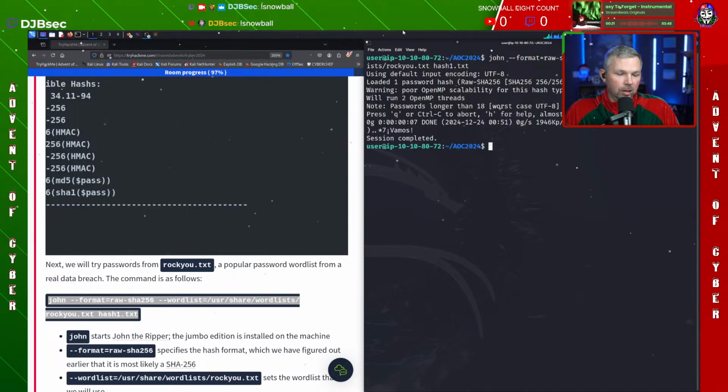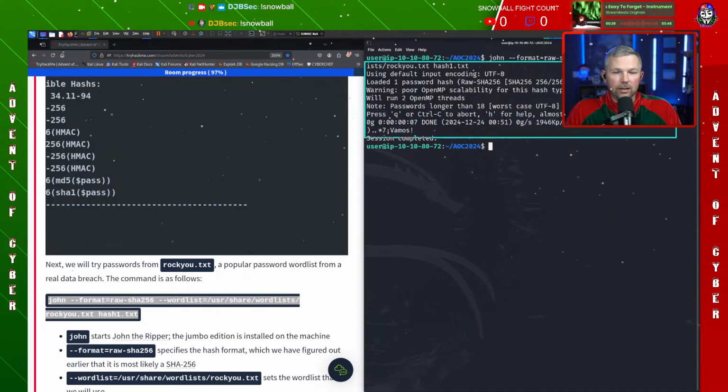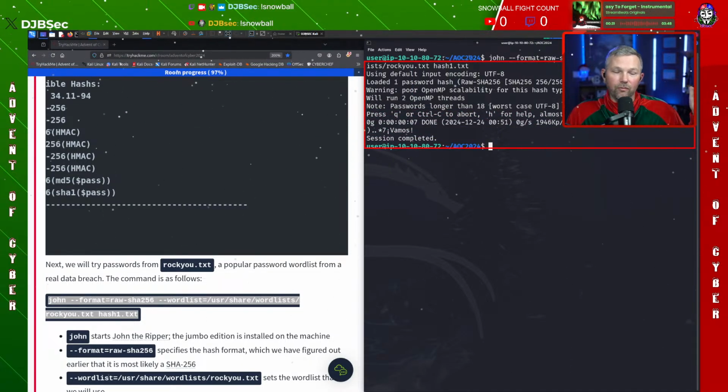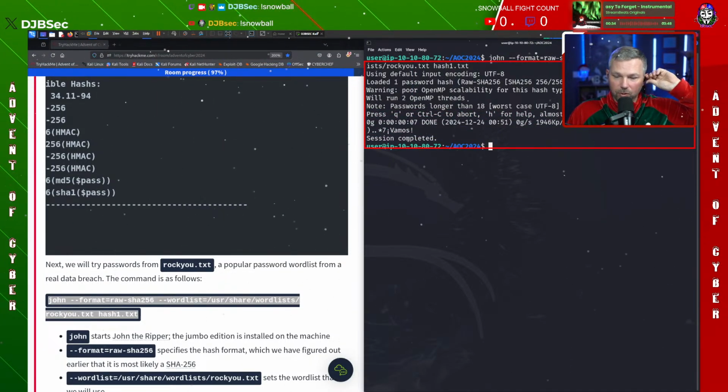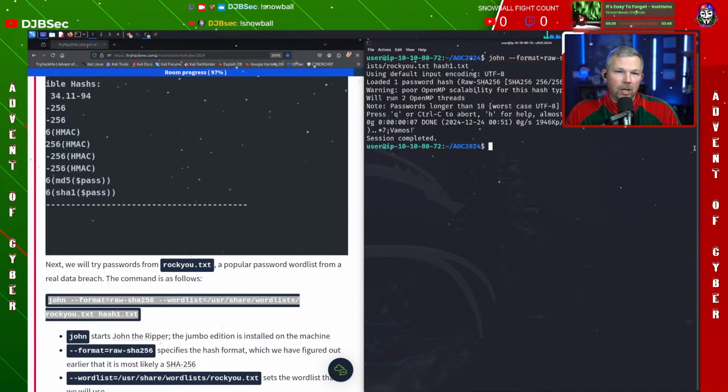All right, so rockyou is a massive file, and even though we ran it, it looks like we didn't find anything. For whatever reason, it did not give us a password.